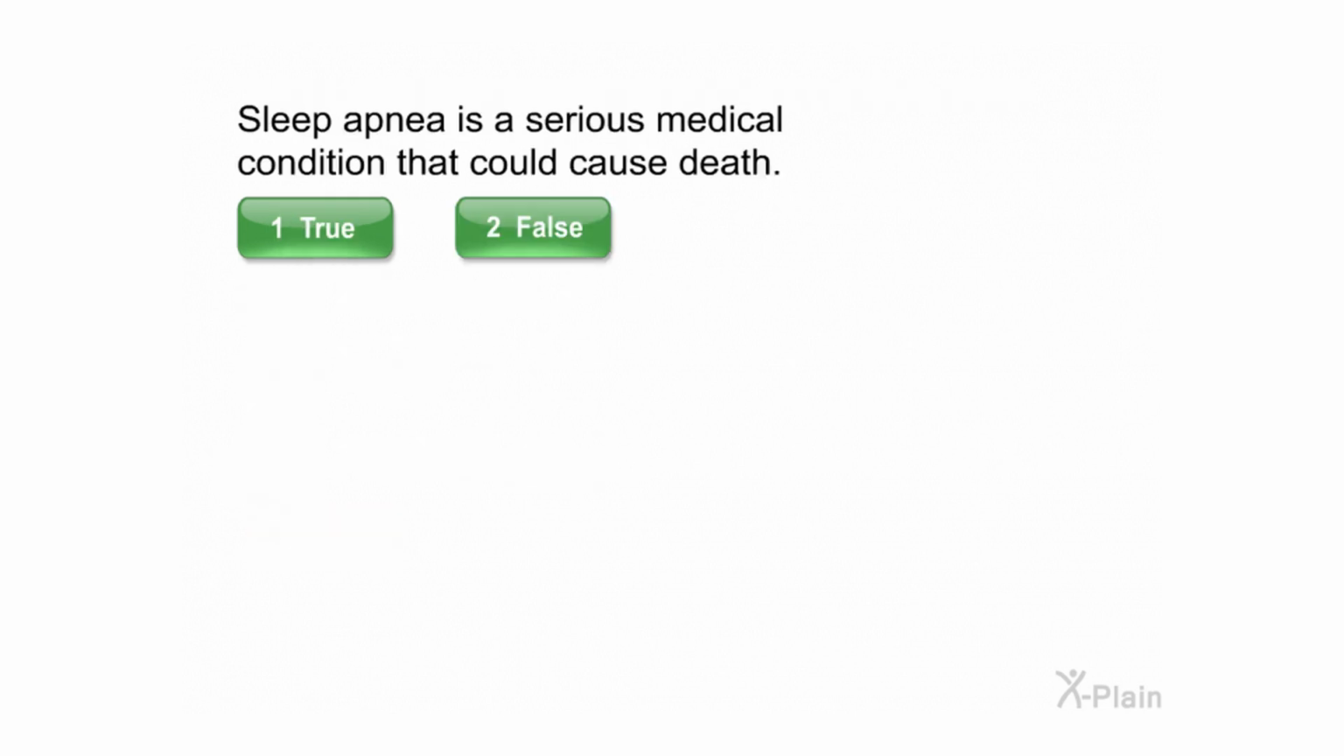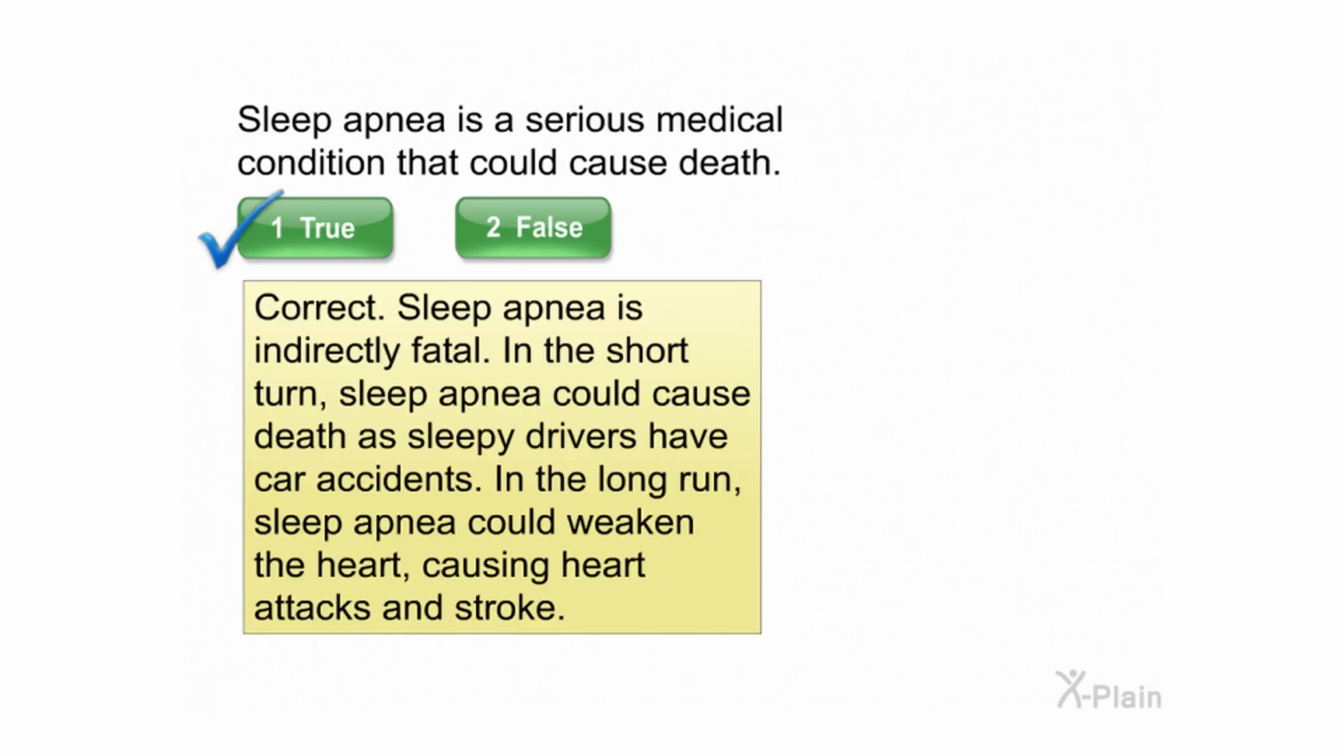Sleep apnea is a serious medical condition that could cause death. Select true or false. Correct. Sleep apnea is indirectly fatal. In the short term, sleep apnea could cause death as sleepy drivers have car accidents. In the long run, sleep apnea could weaken the heart, causing heart attacks and stroke.